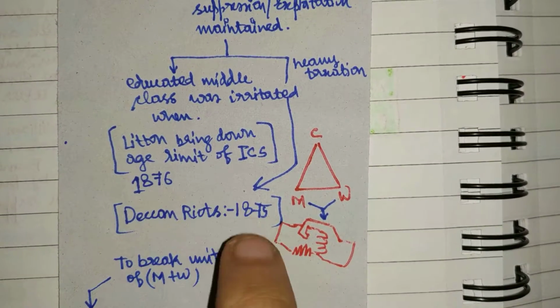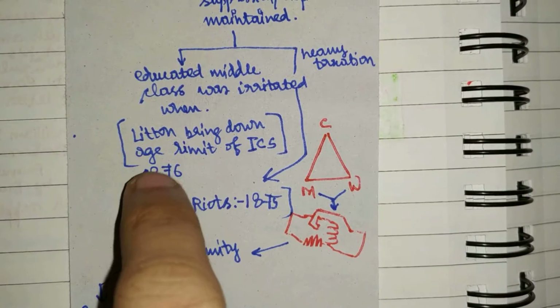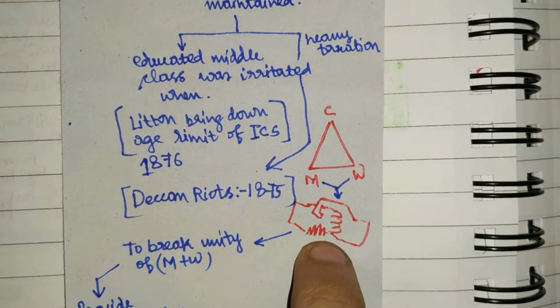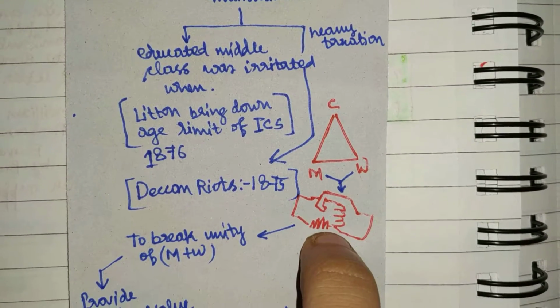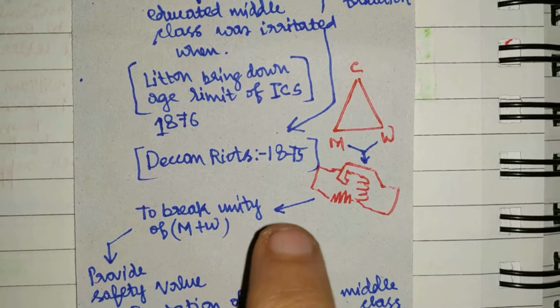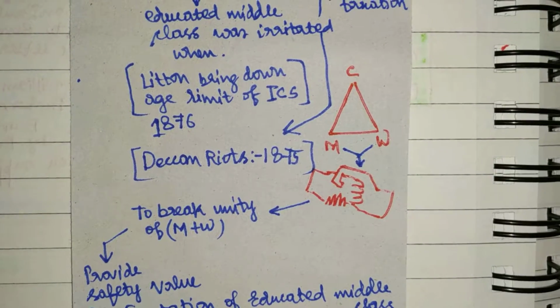Again, this 1875 unrest in the working class and 1876 unrest in the middle class led to unity among the middle and the working class of the Indians, and this unity threatened the British rule.